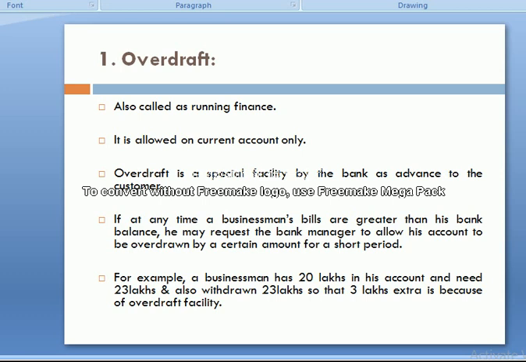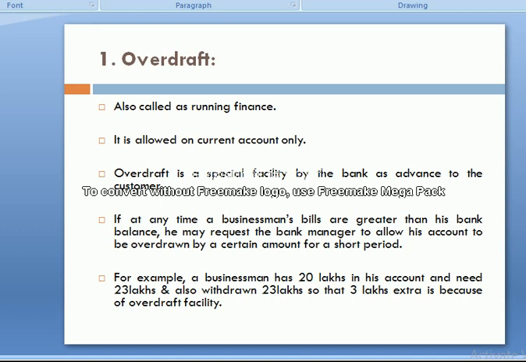If at any time a businessman's bill is greater than his bank balance, like he writes a check of 5 lakh, but there are only 2 lakh or 1 lakh in his account, he may request the bank manager to allow his account to be overdrawn by a certain amount for a short period of time.